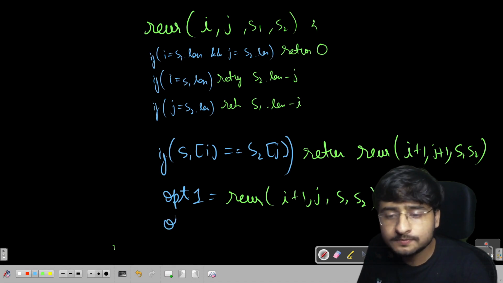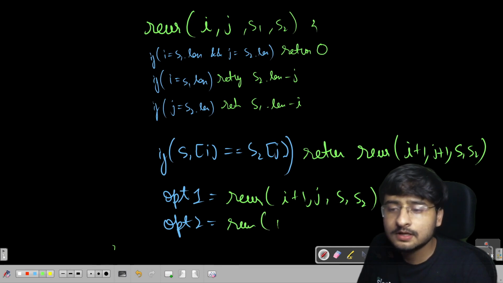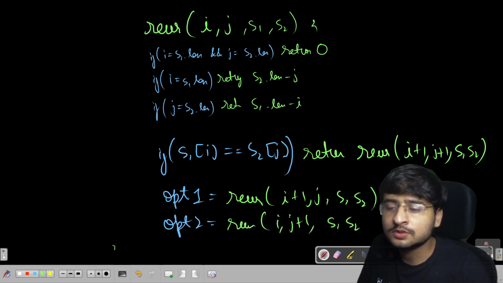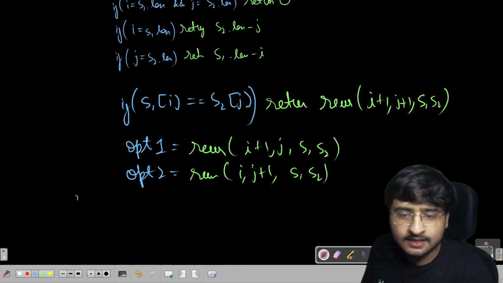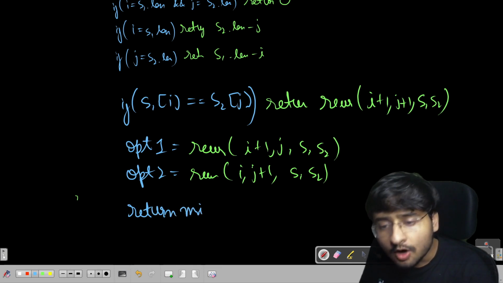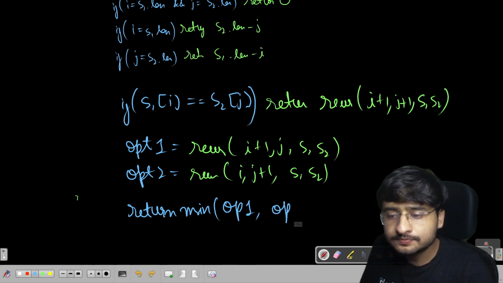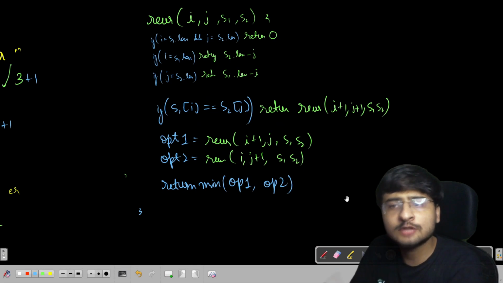What is the option 2? Recur for I as it is, j plus 1, s1, s2. Deleting the character from the second string, right? And I'm going to return what? Return the minimum of option 1 and option 2, right? This is what the whole recursion code will actually look like, right?